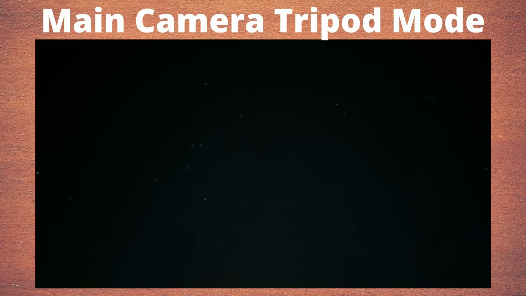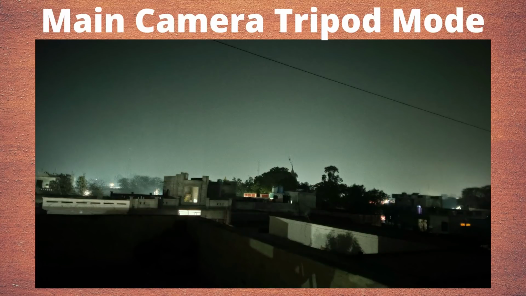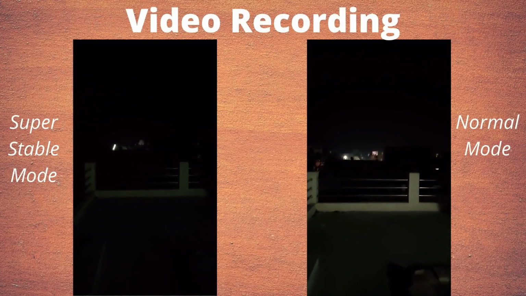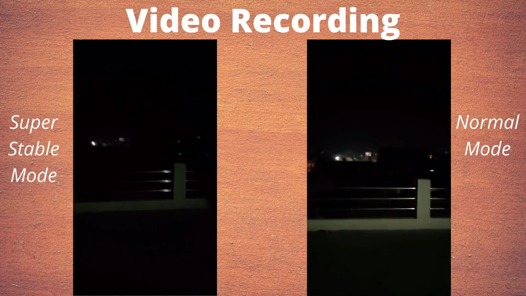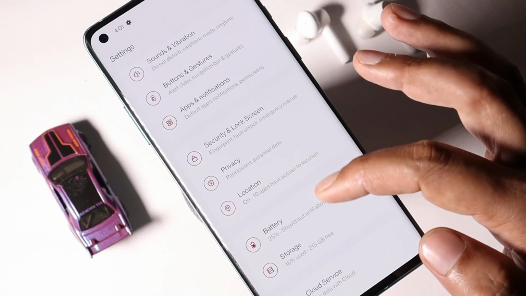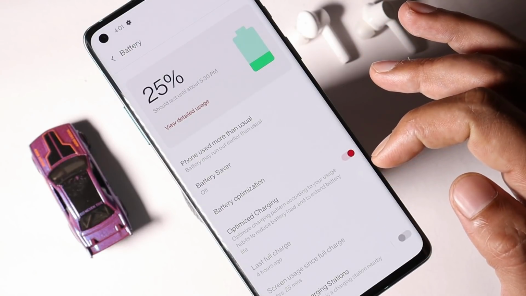I personally also did not find any kind of improvements with the night mode pictures or pictures clicked in tripod mode. Also, while recording super steady videos in low lighting conditions, you'll see lots of noise. And I think OnePlus also needs to improve this. So basically there are no improvements to be seen over the previous stable version of Oxygen OS when it comes to picture quality.